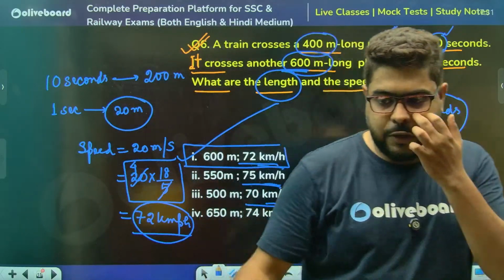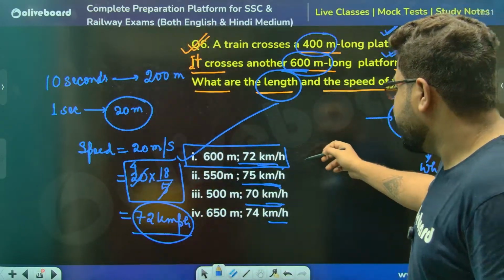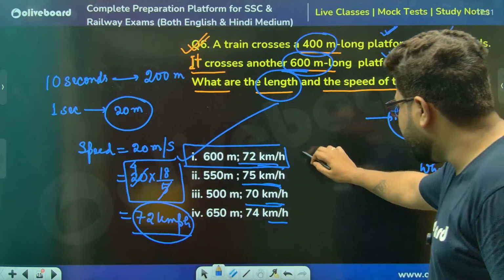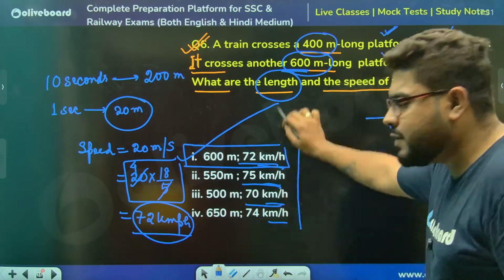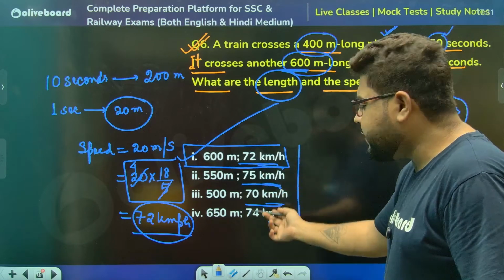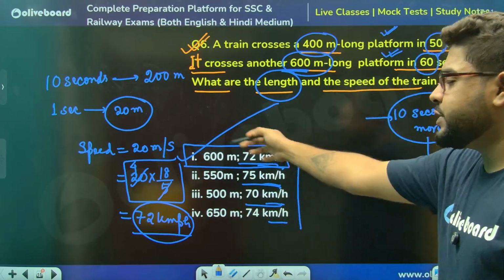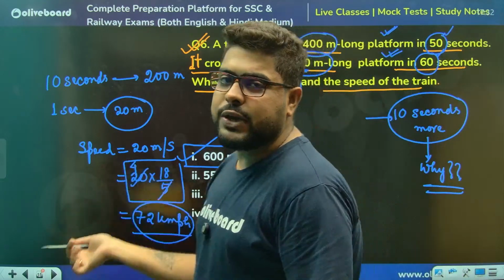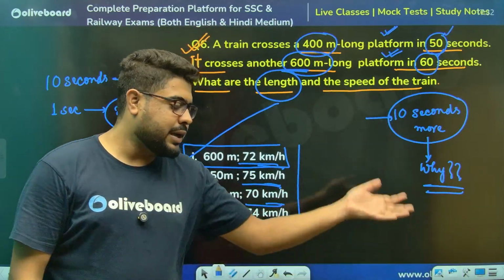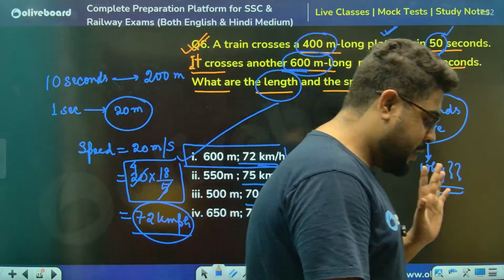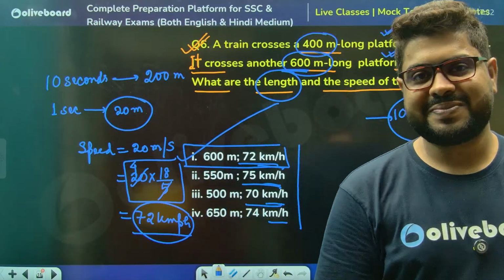I don't even need to do the first part of the question. Only the second part is giving me the answer, because all four options give different values for speed. If two options had 72 and 72, then I would have had to check the first part. But they have asked us to only do the second part. Do only that. That is more than enough. You do not need to do anything more.